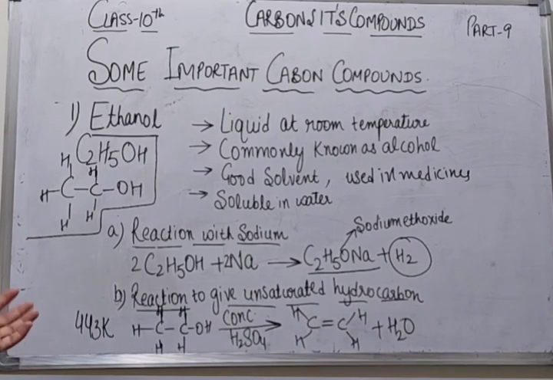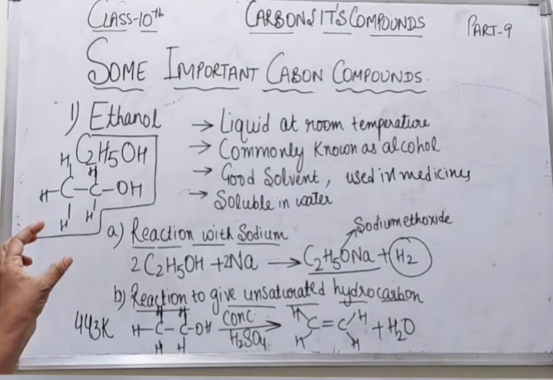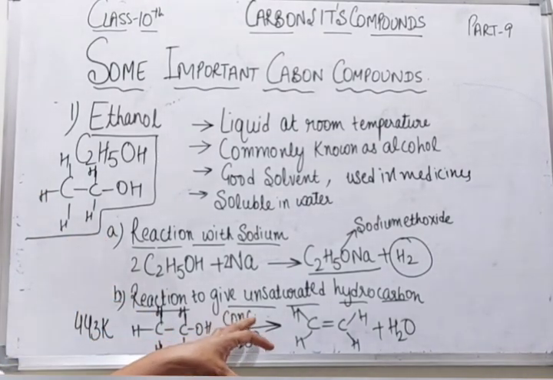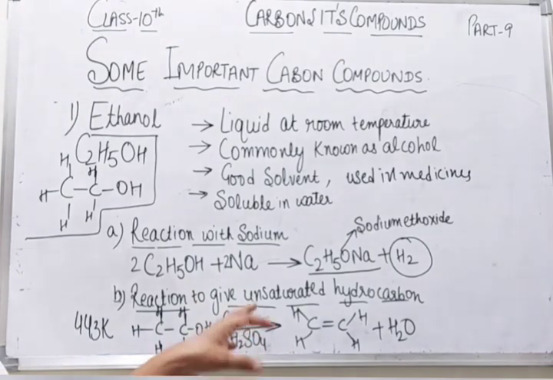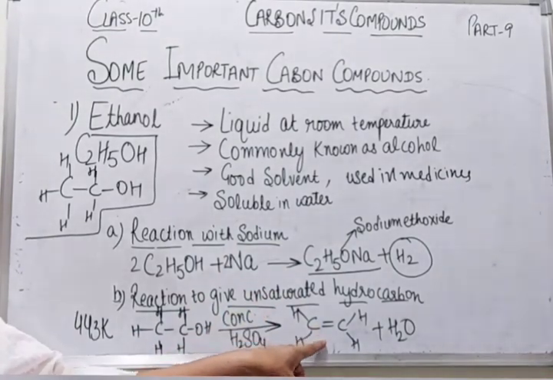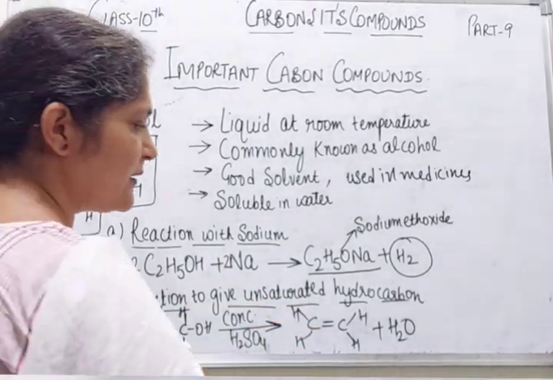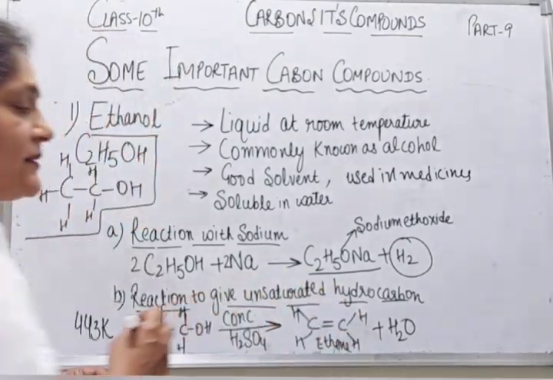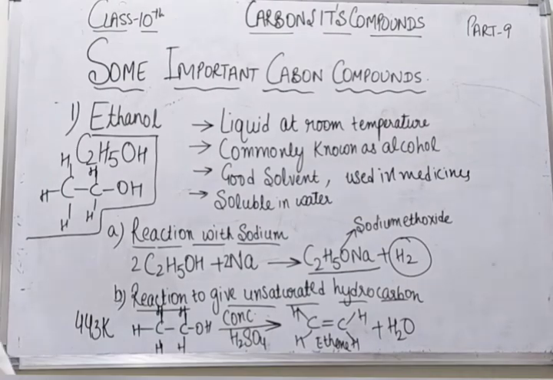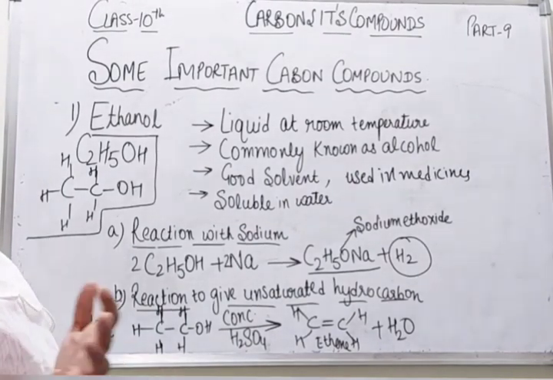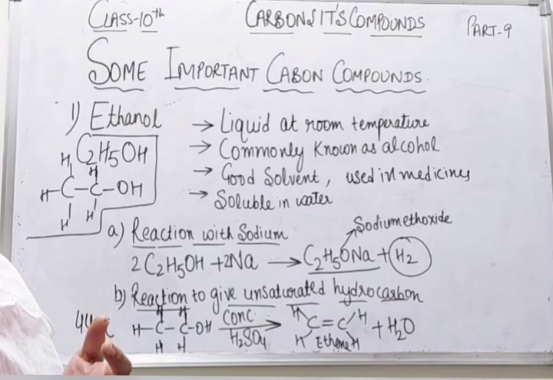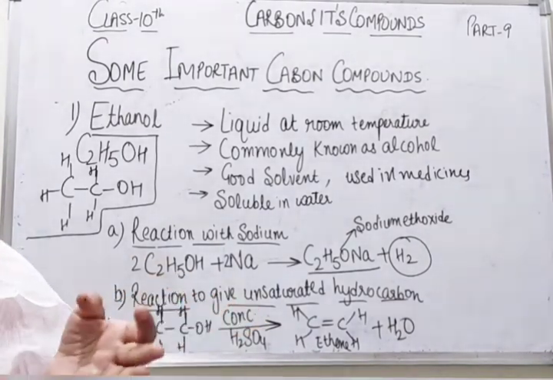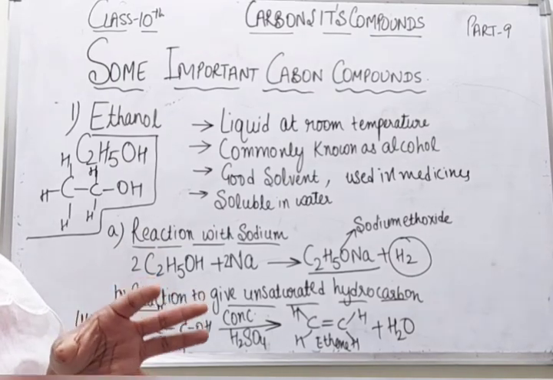So at a temperature of 443 Kelvin, ethanol reacts with concentrated sulfuric acid and is converted into an unsaturated hydrocarbon, which is ethene. Ethene is unsaturated because it contains a double bond, and water is produced. In this reaction, concentrated sulfuric acid removes water from ethanol, so it is also known as the dehydrating agent.